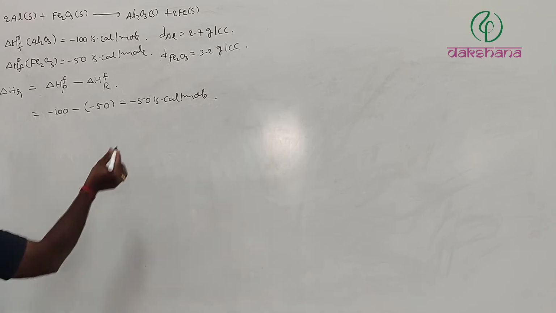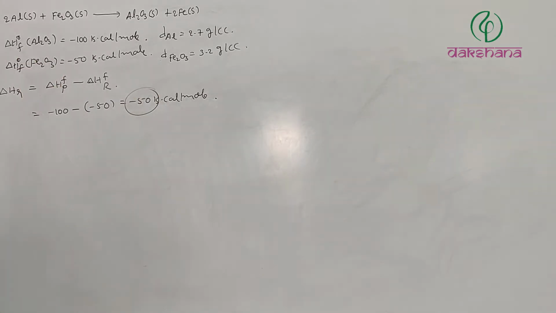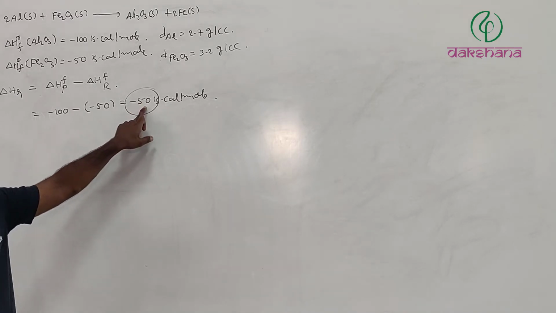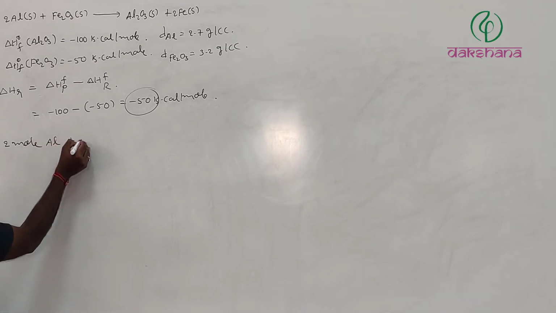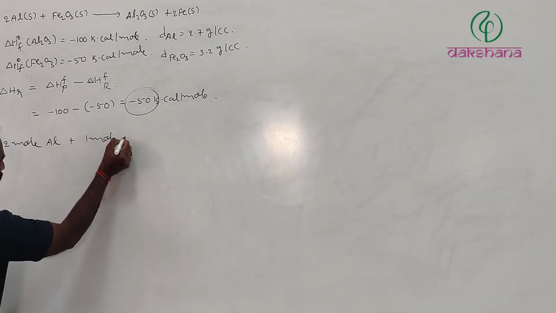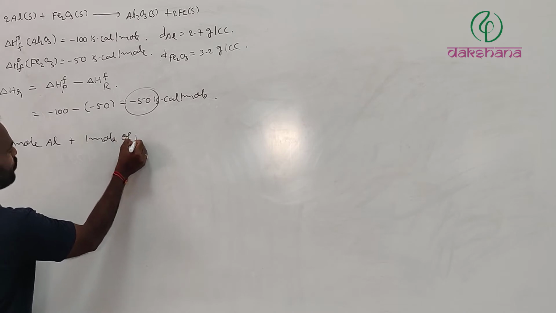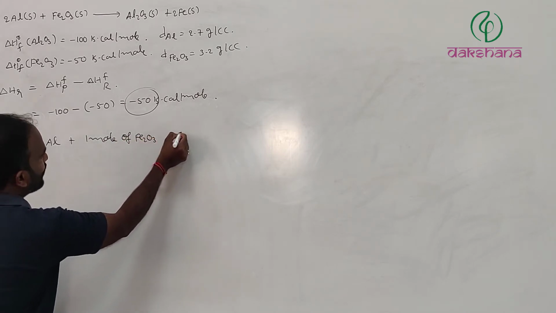If you go with this reaction, 50 kilocalories of energy is produced when 2 moles of aluminium and 1 mole of Fe2O3 are reacted.